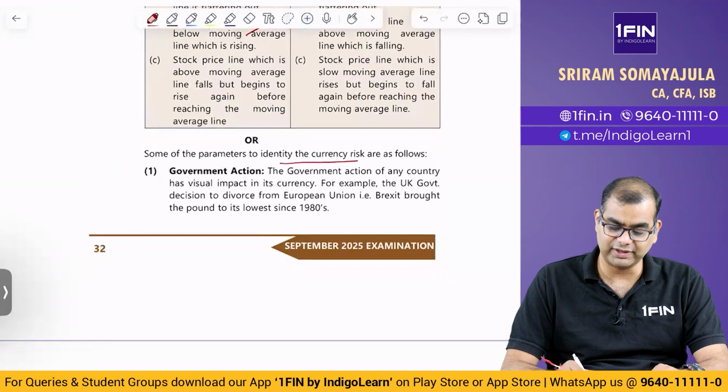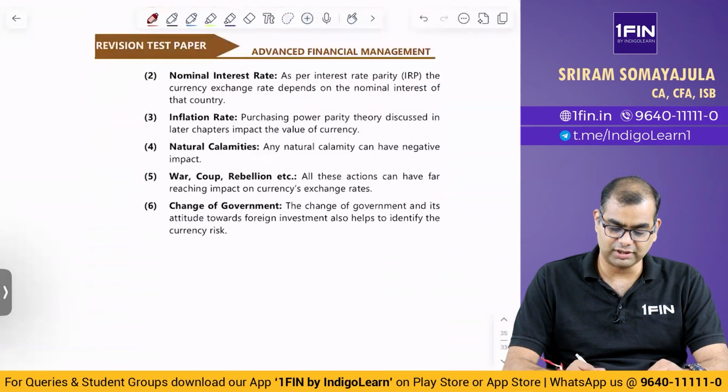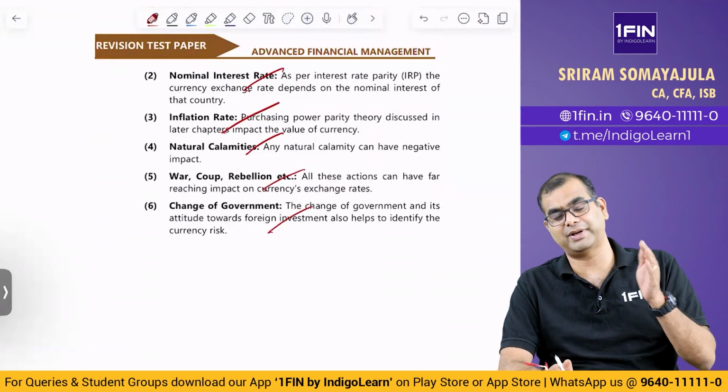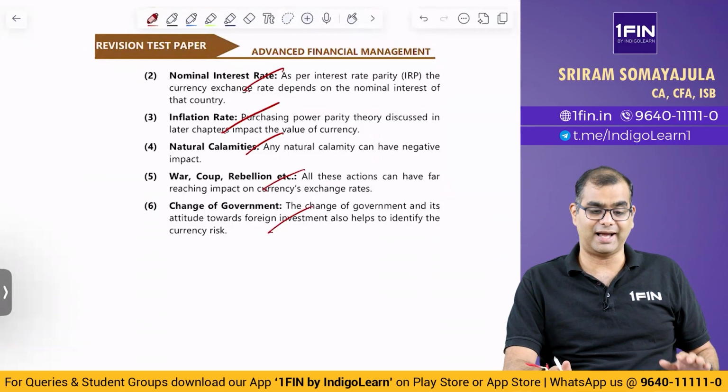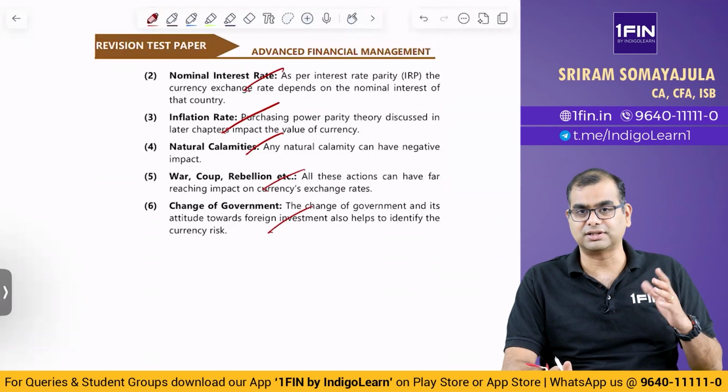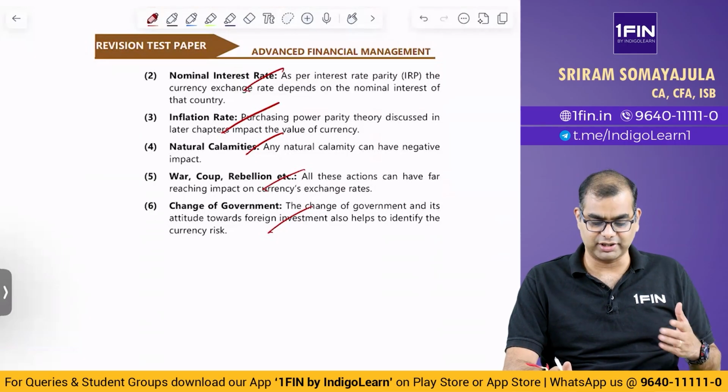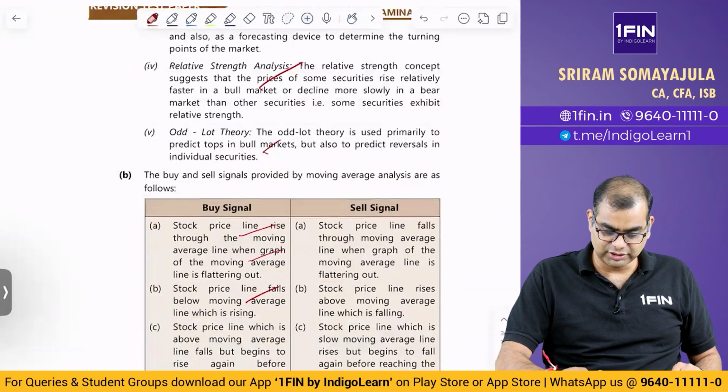Then parameters to identify currency risk. How will you identify currency risk? Government action. Okay. Or nominal interest rate, inflation rate, natural calamities, war, coup, rebellion, and change of government. These are the aspects which impact or cause currency risk in the currency exchange rates. Okay, so these are the things.